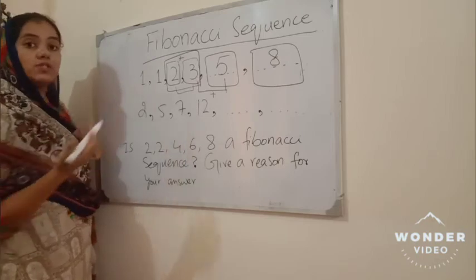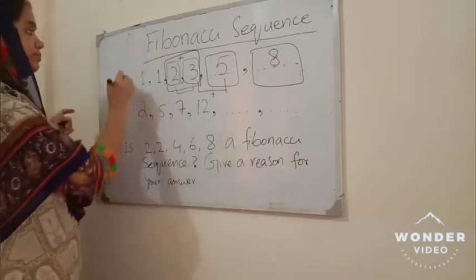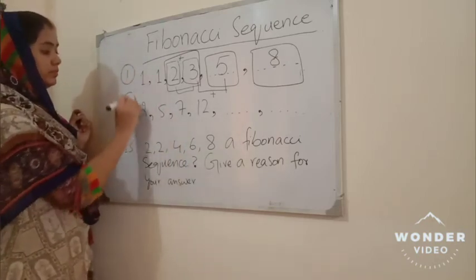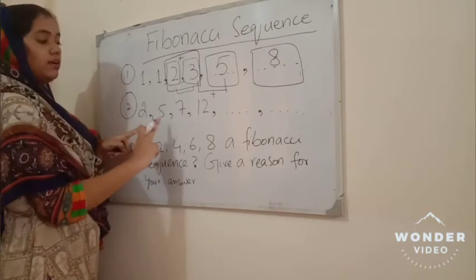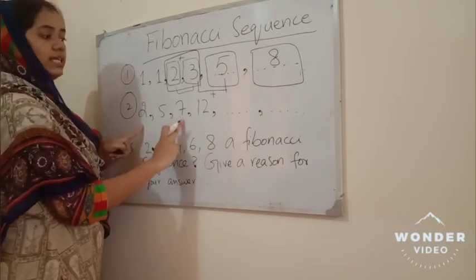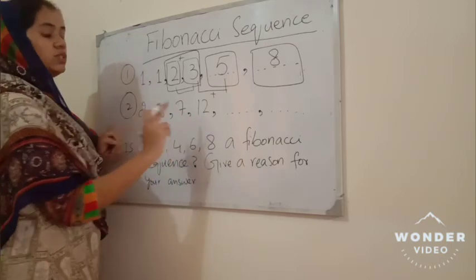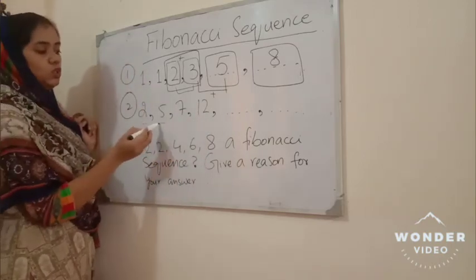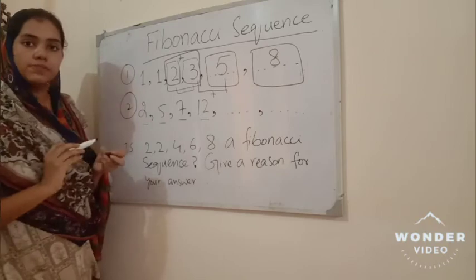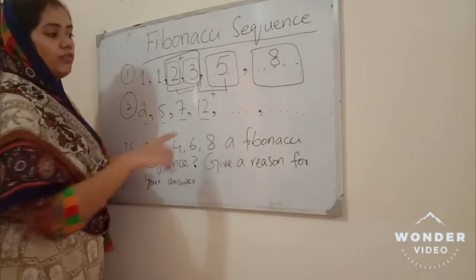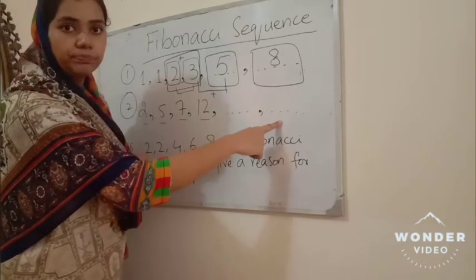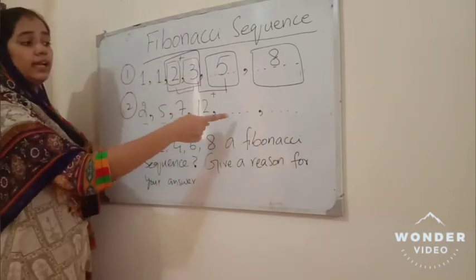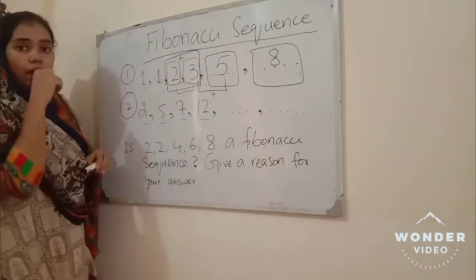Okay, so we can solve another example. Here we are given 2, 5, 7, 12. So we have 4 terms available. We have to find the fifth term and the sixth term. How do we get the fifth term?